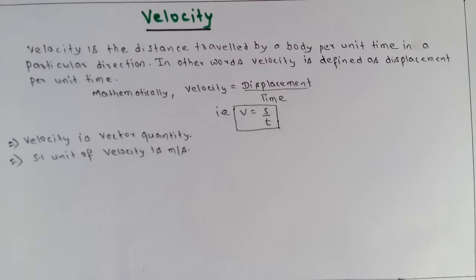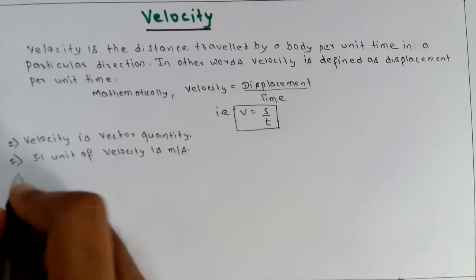The difference between speed and velocity: speed is a scalar quantity and velocity is a vector quantity. Speed is distance traveled per unit time, and velocity is displacement per unit time. Speed is always positive, velocity may be positive or negative.